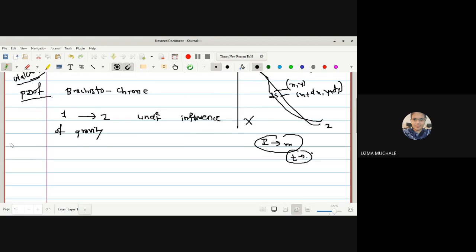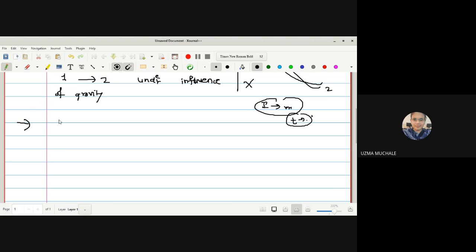Now here, suppose v is the velocity of the particle along the curve. Then the time required to fall an arc length ds is given by time. For that we must know the formula for velocity, which is distance upon time, right? So what will be the formula for time? Time will be equal to distance upon velocity.